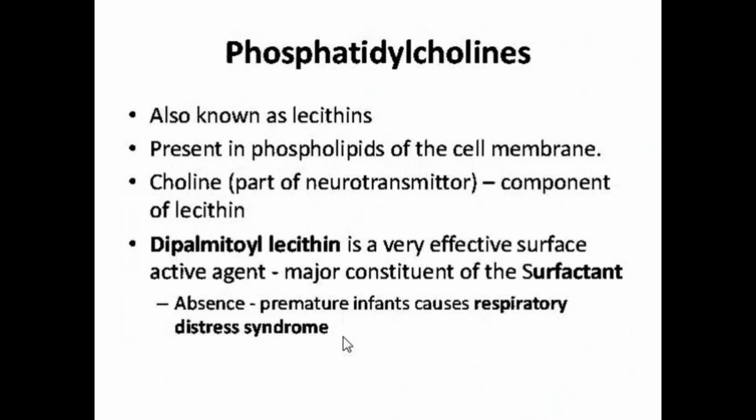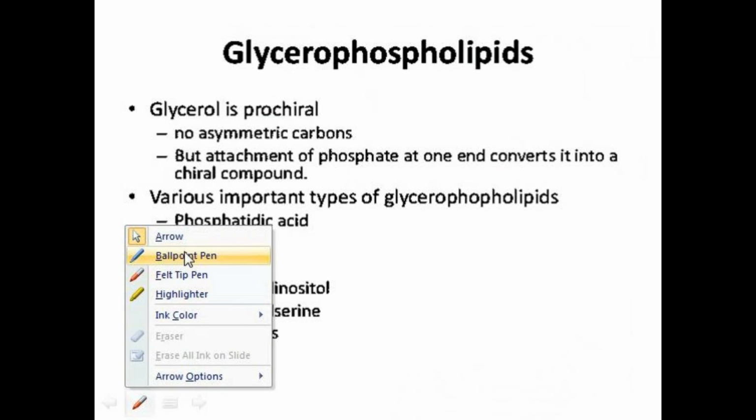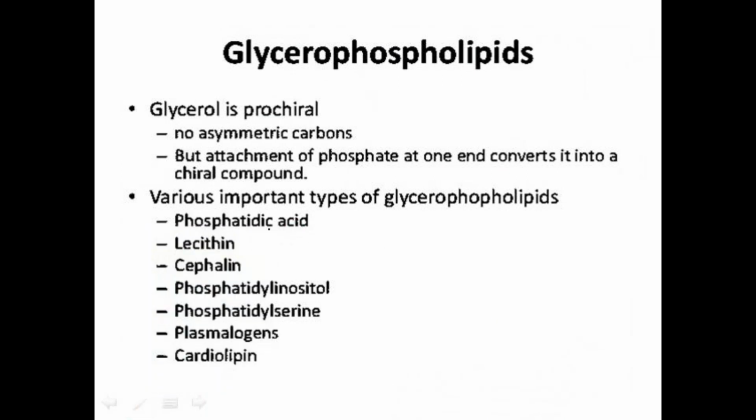The main basic form in this is phosphatidic acid. In phosphatidic acid, different functional groups are attached, forming lecithin, cephalin, phosphatidylinositol, phosphatidylserine, plasmalogens, and cardiolipin.